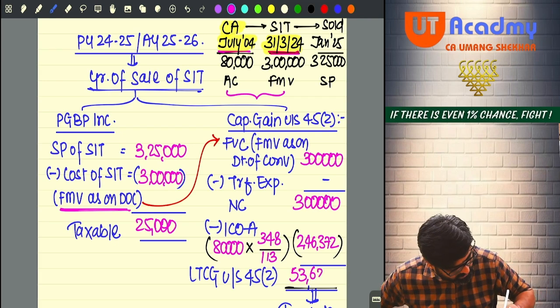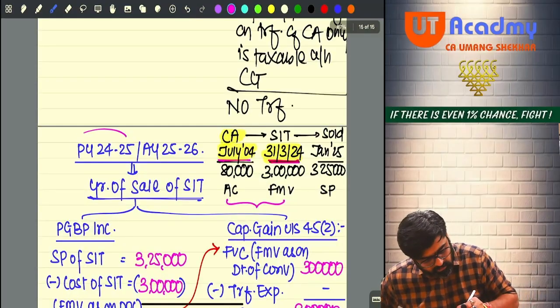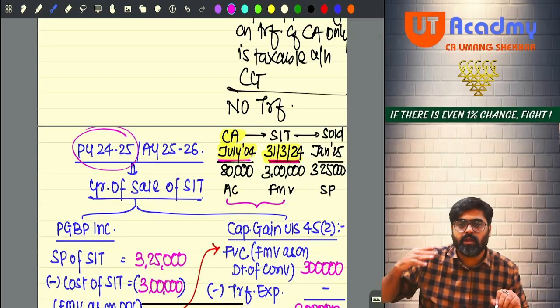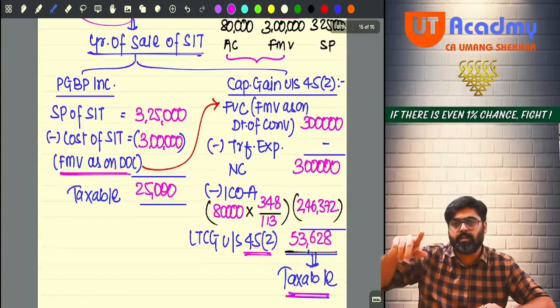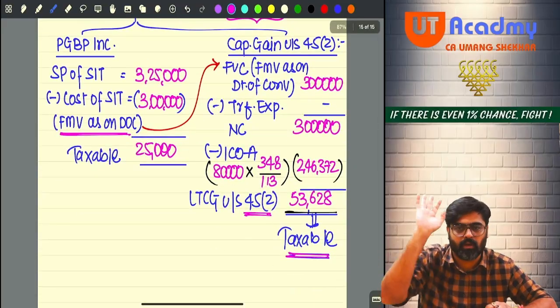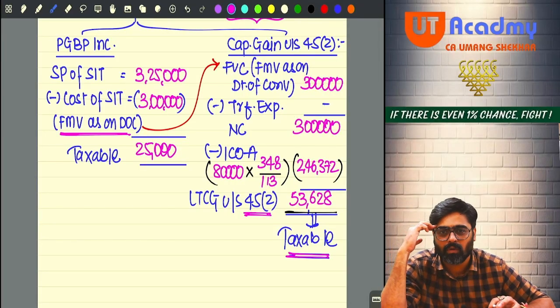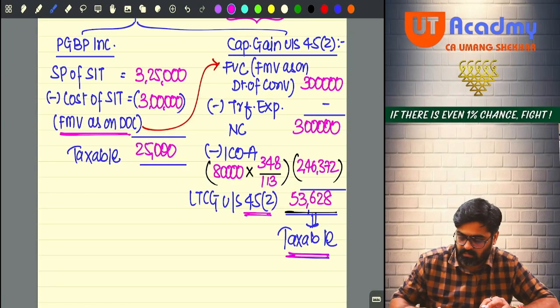53,628 will be my capital gain under section 45(2), taxable under the head capital gains in the year in which the stock in trade is sold. So in the year the stock in trade is sold, PGBP will be taxable 25,000 and the capital gain 53,628 will also be taxable. Easy, no? One more question.